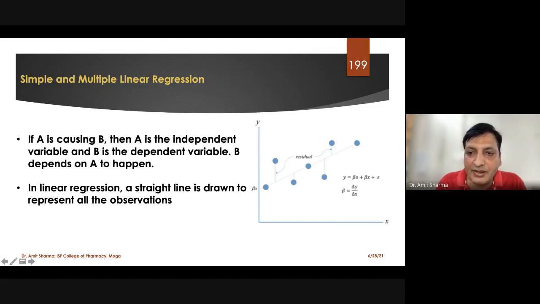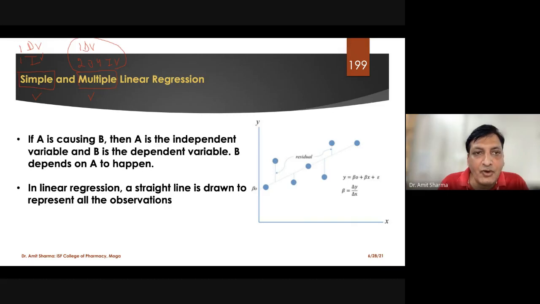In simple linear regression, we have one independent variable and one dependent variable. There is also a term called multiple linear regression, because linear regression tests are classified into two different types. One we call simple and one we call multiple. Simple means one independent variable and one dependent variable. And in multiple linear regression, we might have one dependent variable, but two, three, or four independent variables.